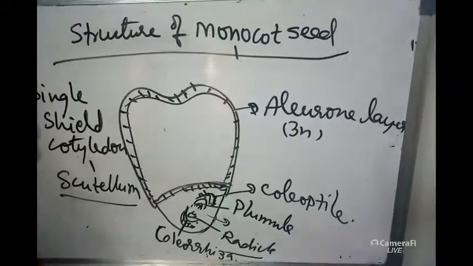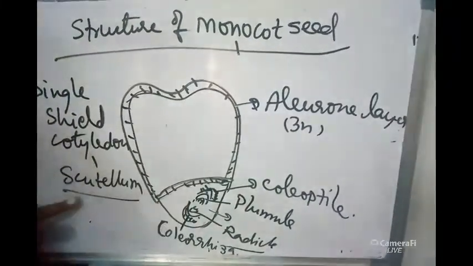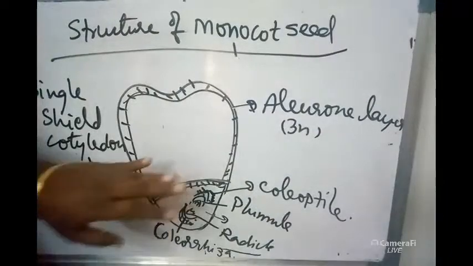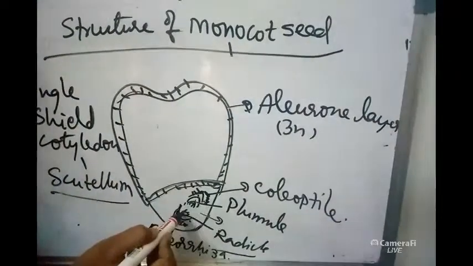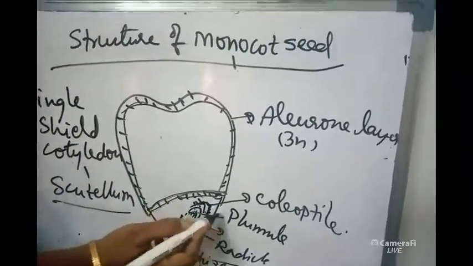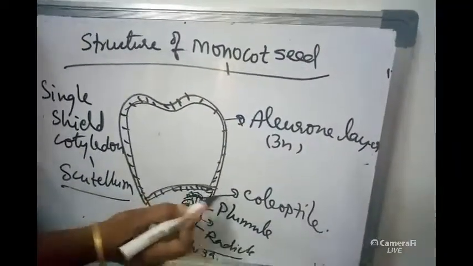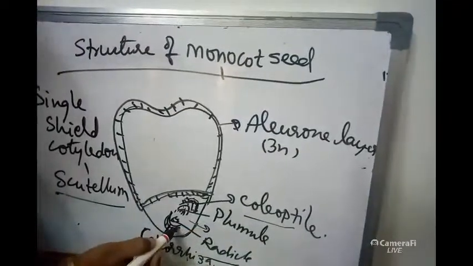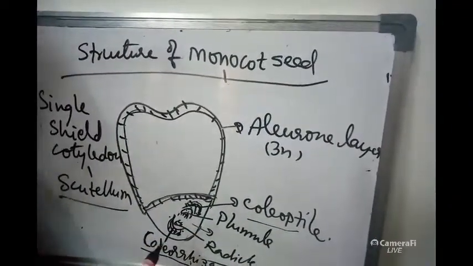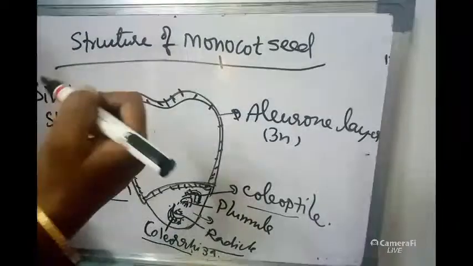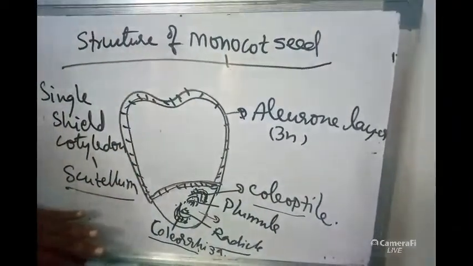Only a single shield-shaped cotyledon will be present, that is called scutellum. Inside the embryo, the embryonal axis will be present. The embryonal axis will have the plumule towards the upper side and the radicle towards the lower side. The plumule will be surrounded by a sheath-like structure called coleoptile. The radicle will be surrounded by a sheath-like structure called coleorhiza. The plumule develops into the shoot system, the radicle develops into the root system.